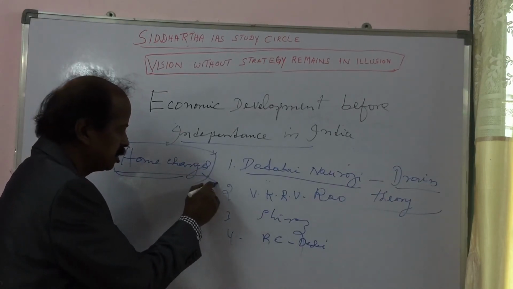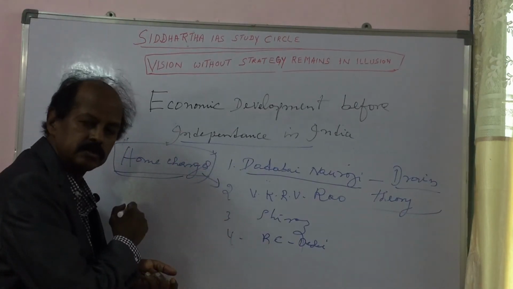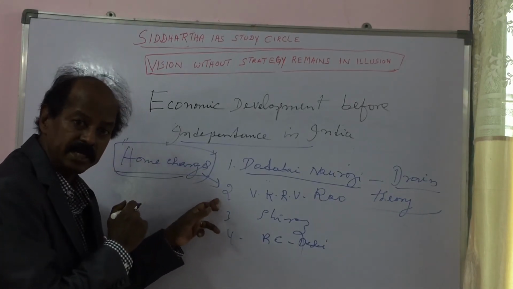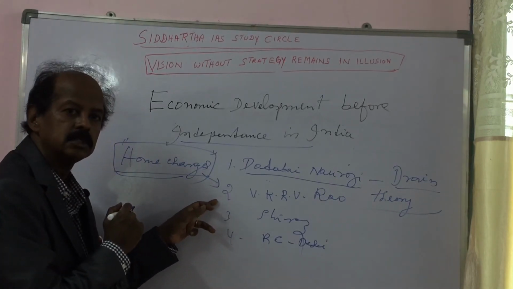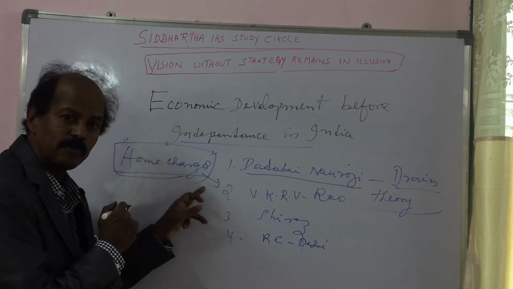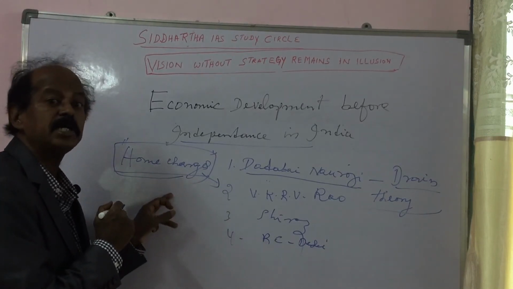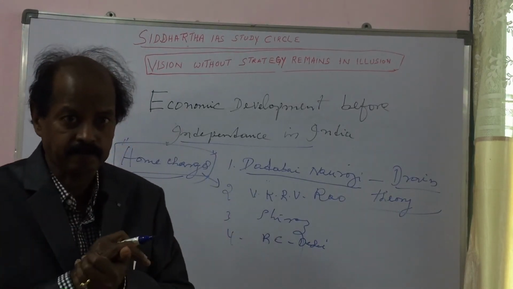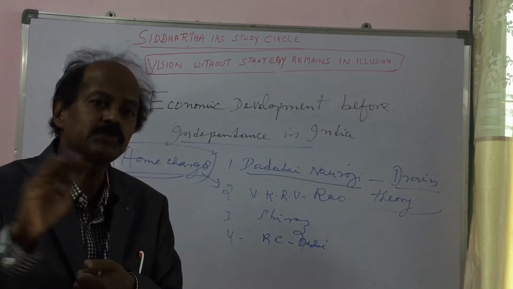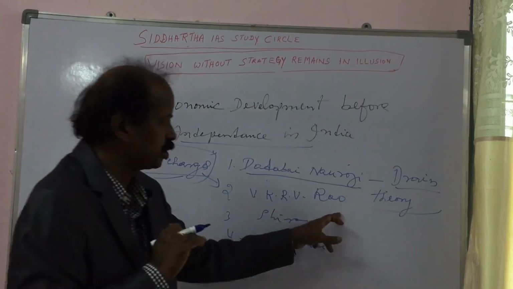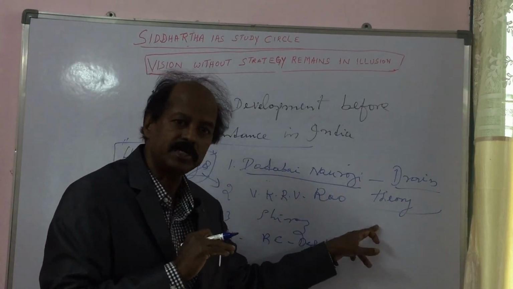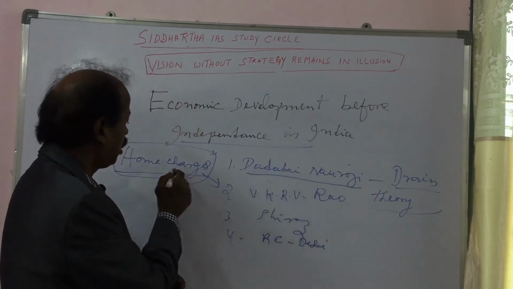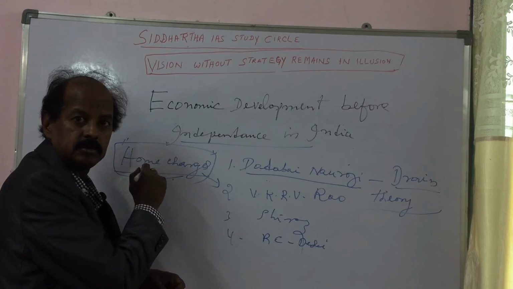What are home charges? Payment of salaries to the British employees working in India, payment of salaries to the army personnel, payment of pension to the retired British personnel. In this way, export surplus, Indian resources were drained off to England in the form of home charges.